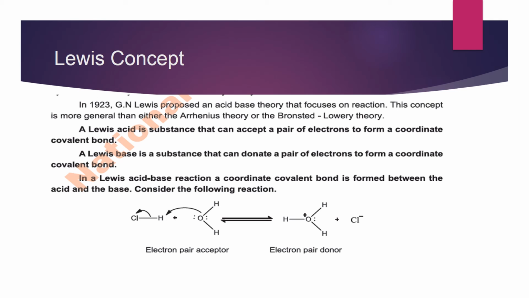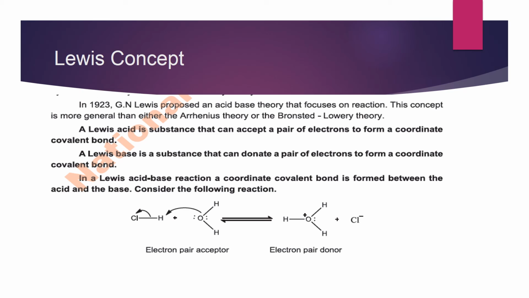The third concept was put forward by G. N. Lewis, and it is more general than the Arrhenius and Bronsted-Lowry concepts. According to the Lewis concept, a substance that can accept a pair of electrons and form a coordinate covalent bond will behave as an acid.